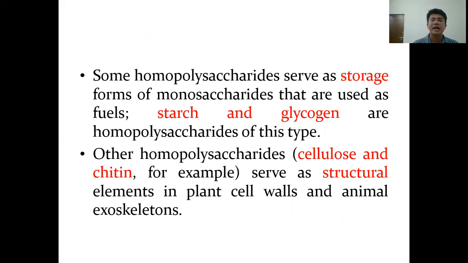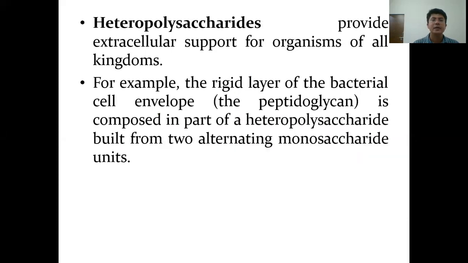For example, starch and glycogen have storage functions, whereas cellulose and chitin have structural functions. Cellulose is found in the cell wall of plants, whereas chitin is found in the exoskeleton of animals. Heteropolysaccharides provide extracellular support for organisms of all the kingdoms.